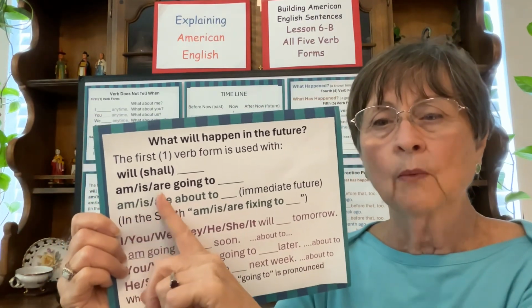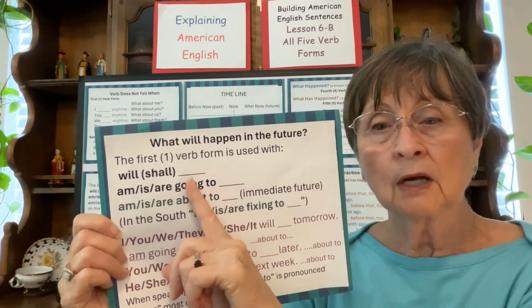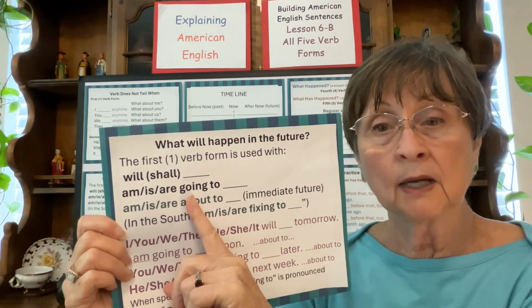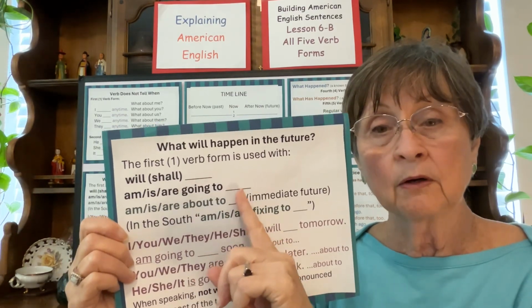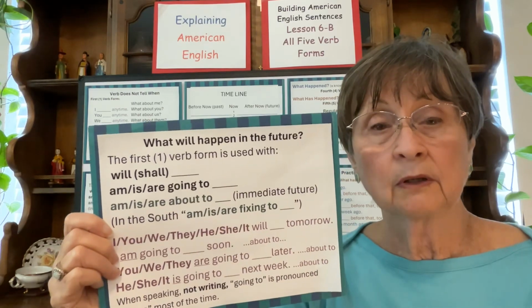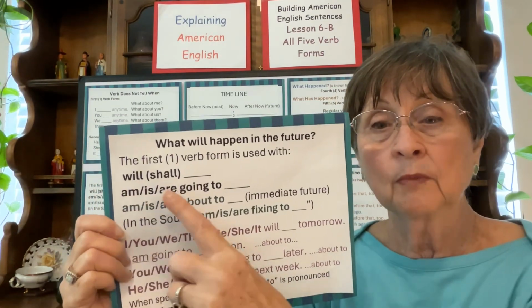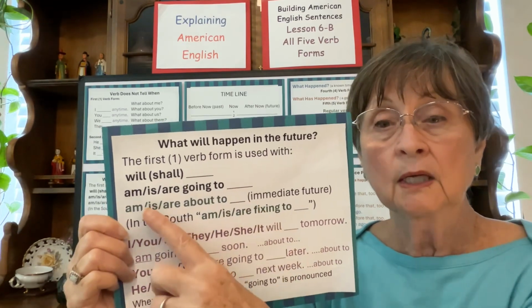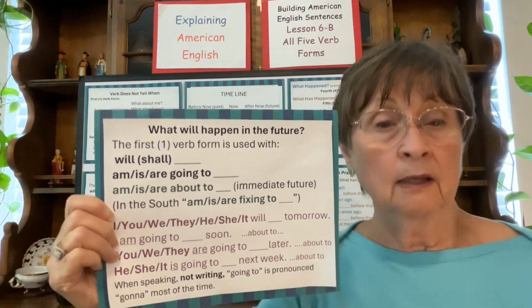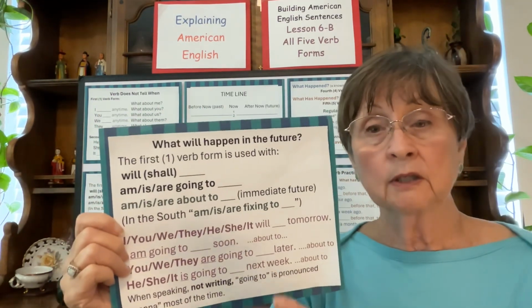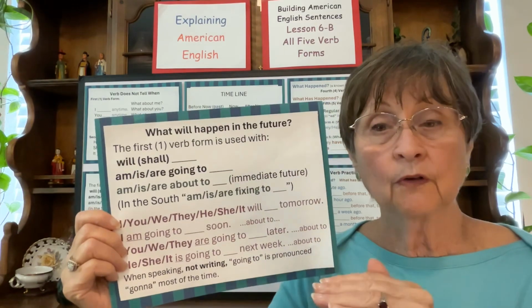Okay. We also use going to talk about the future. This is an ing verb, which becomes the main verb with an infinitive, but we're going to put here the plain form of the verb, such as sleep. I am going to sleep. He is going to sleep. They are going to sleep. At the beginning, for my students, I only taught those two for future, but today I'm going to go a little bit farther.